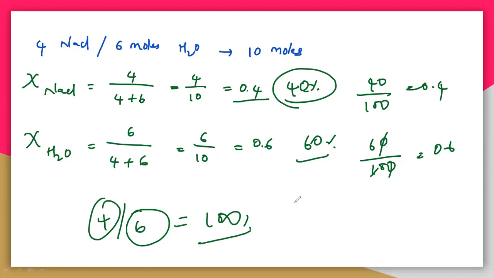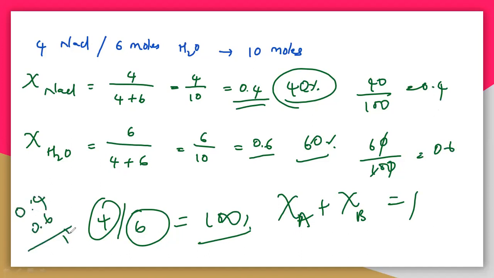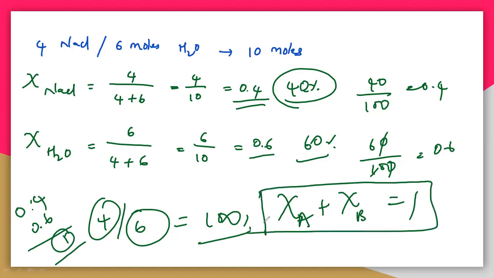And always the mole fraction of A and mole fraction of B add up to 1. So see here, 0.4 plus 0.6, total you will get only 1. So always the mole fraction of solute and mole fraction of solvent add up to 1. Why? What is the reason actually? Mathematically you can easily understand.